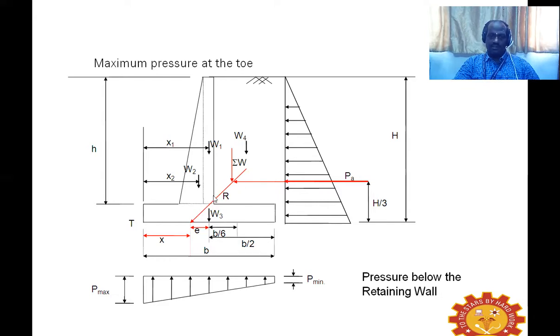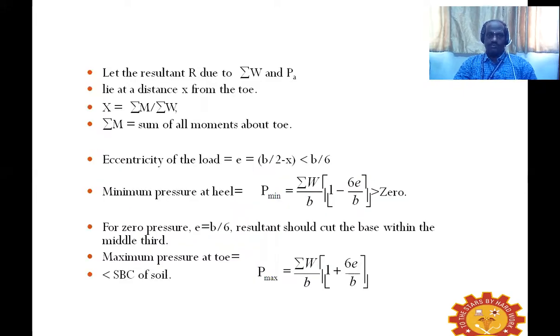because of the resultant. You can see the resultant due to the self weight of the soil mass and the pressure exerted is acting at this point, and you can find the eccentricity. By finding the eccentricity, we can find the maximum and minimum stress or upward pressure. That is calculated using this.